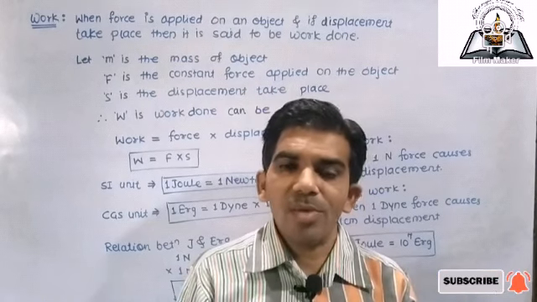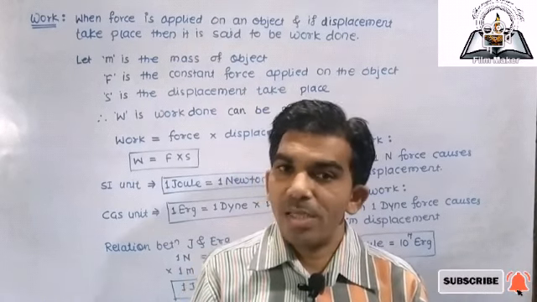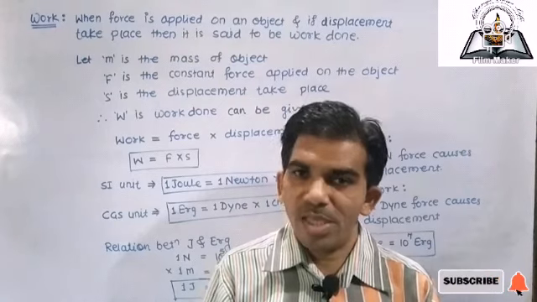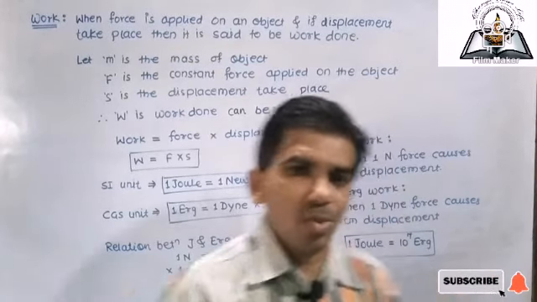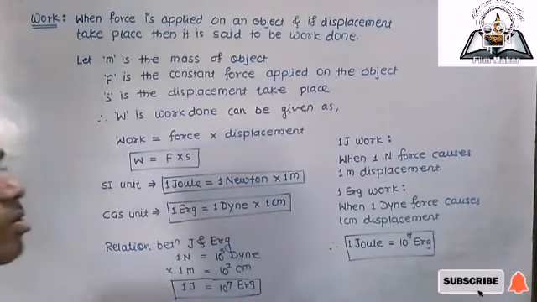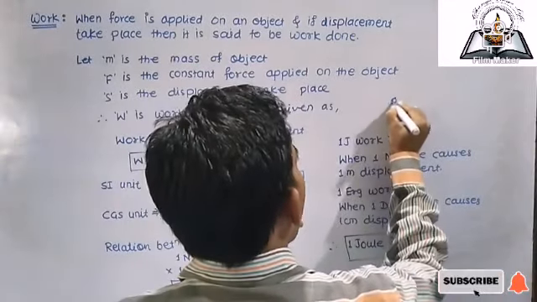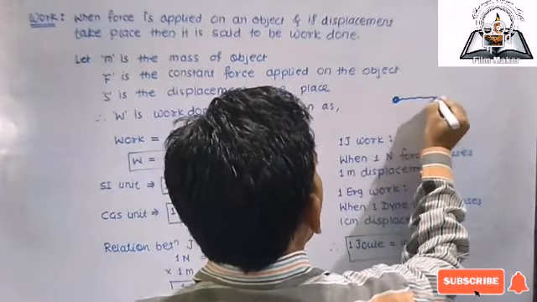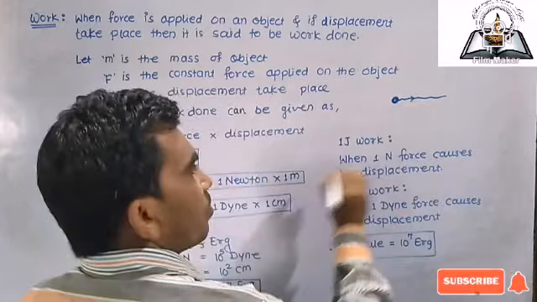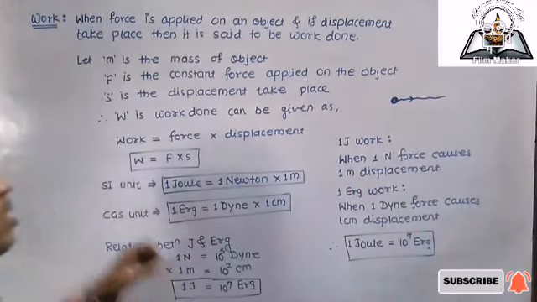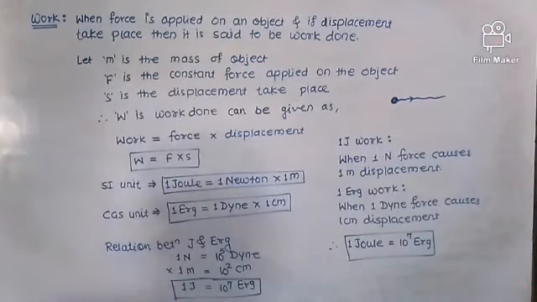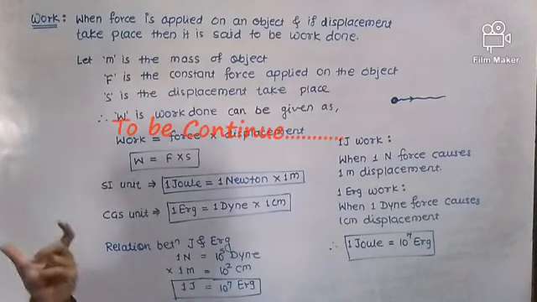If there is some angle between the force and displacement, then the formula is different. But in this video we have considered that when the force is applied to an object, the displacement takes place in the direction of force. Then the formula can be written as W is equal to F into S, means work done is equal to force into displacement.